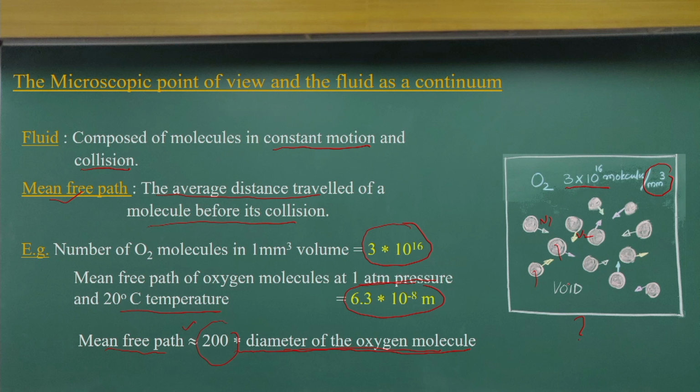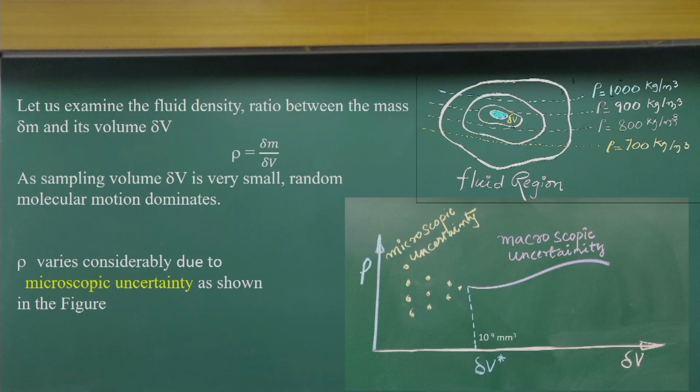So, you can imagine there are fluid molecules having random motions and an average distance they travel. These properties at the molecular level are reflected in a very interesting concept. Let us consider a very basic fluid property, the fluid density.